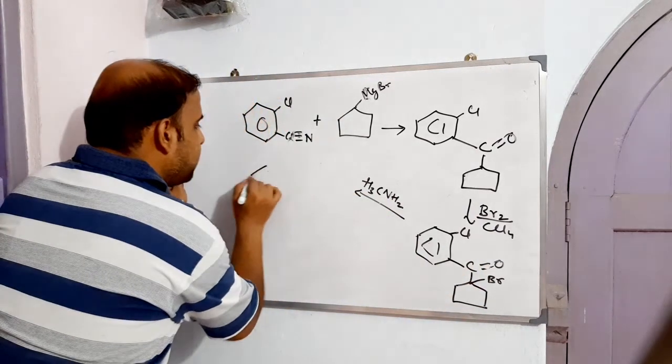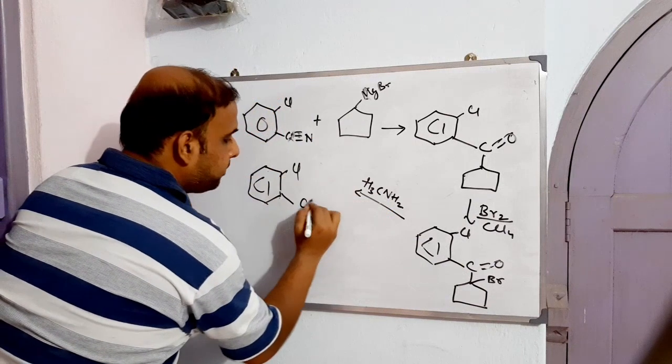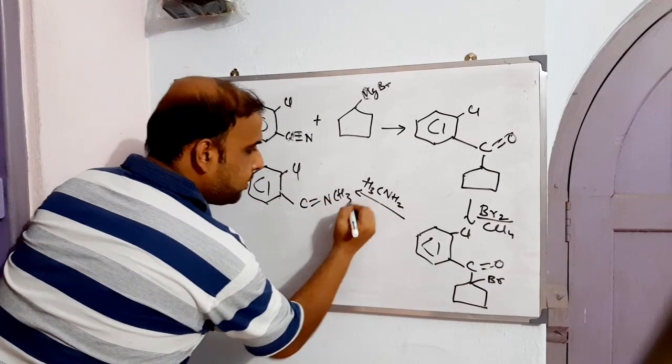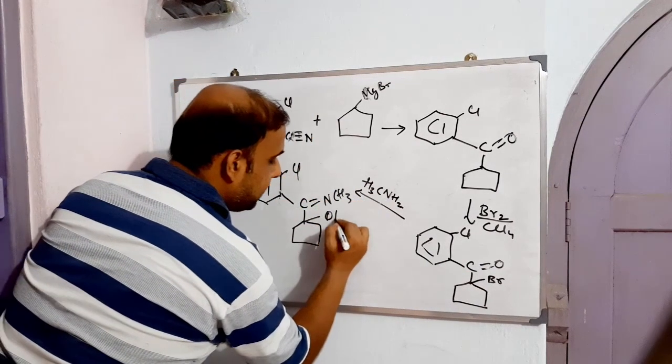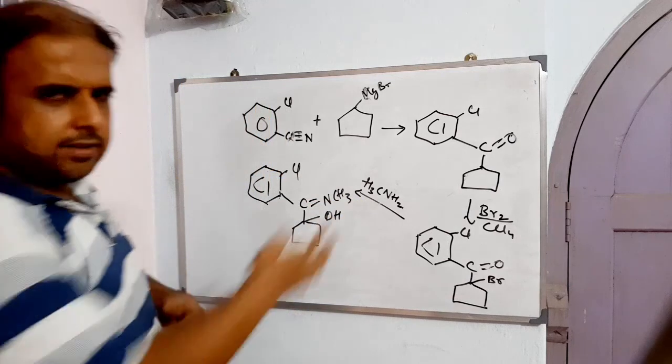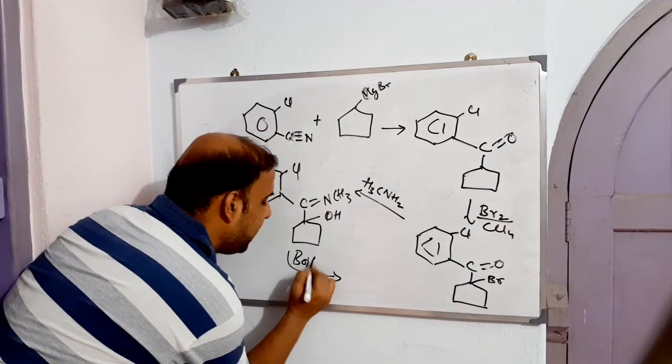Let me give it a shape, NCH3, and as I said, this will get hydroxylated. Finally, as we just did, the ring expansion has to be done in presence of boiling decalin.